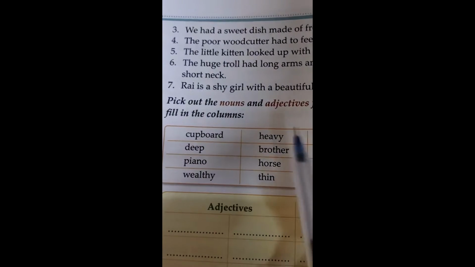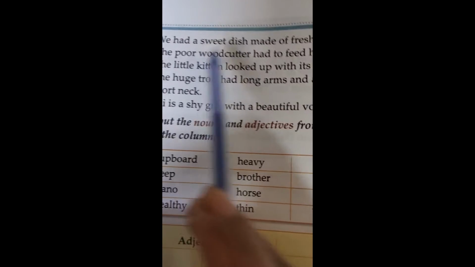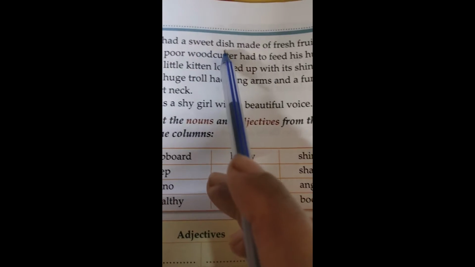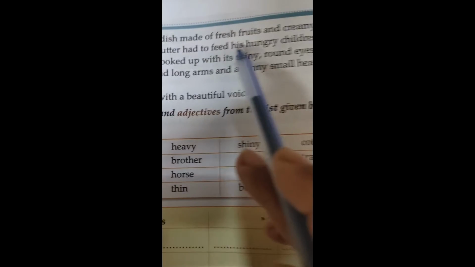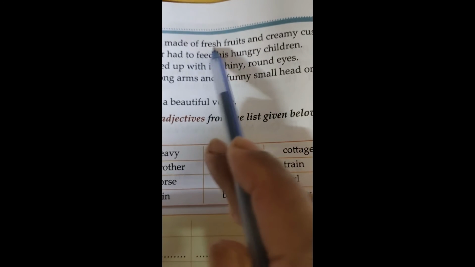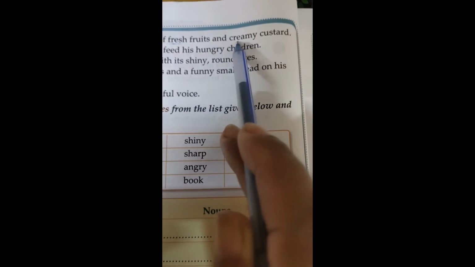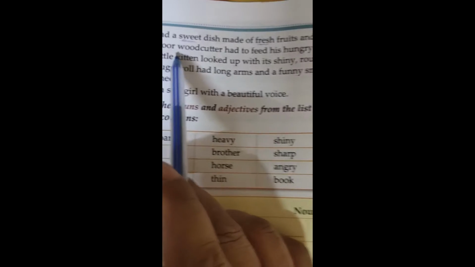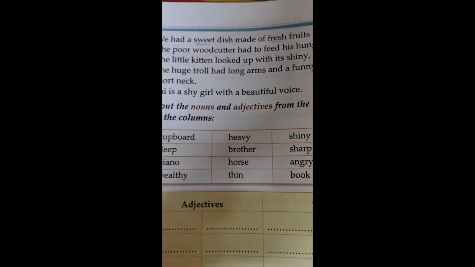And in number 3, we had a sweet dish made of fresh fruits and creamy custard. See here, we had a sweet dish, right? How is the dish? Sweet. Sweet dish made of fresh fruits. Fruits are described by this word, fresh. How is the fruit? Fresh. And for creamy custard, how is the custard? Creamy. Yes. Here in number 3, sweet, fresh and creamy are adjectives.